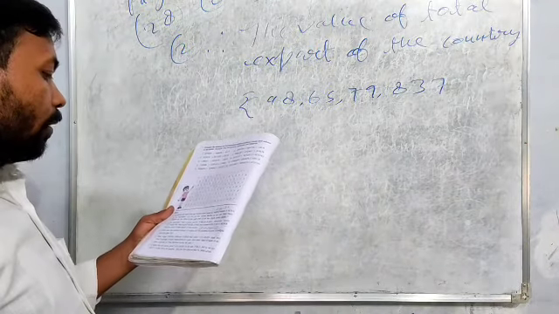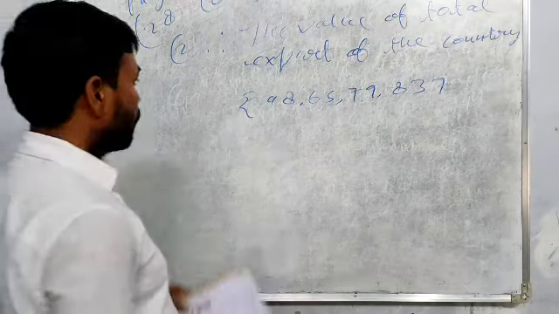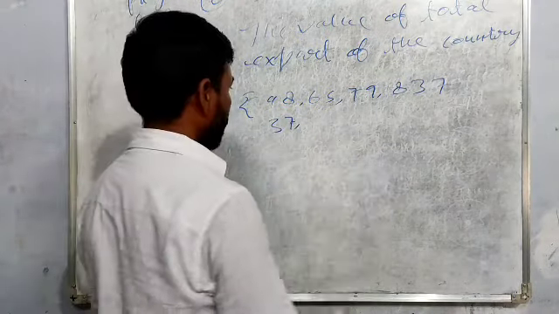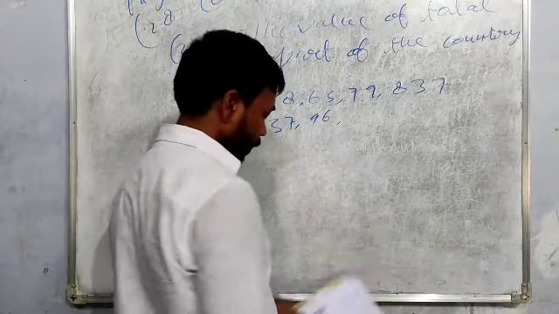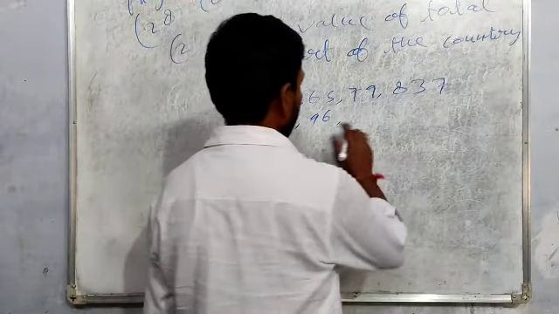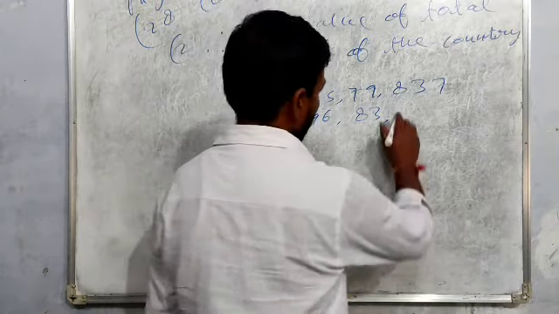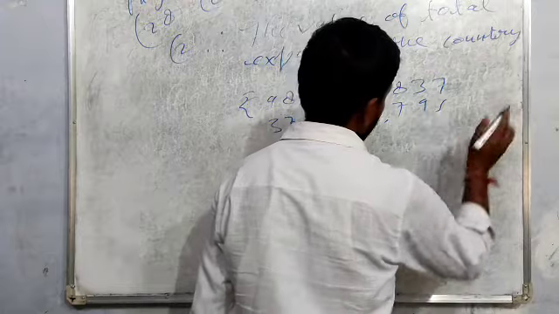And second, machines worth rupees 37 crore 96 lakh 83,795.